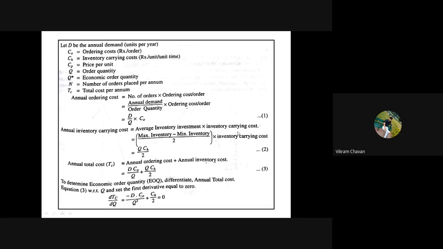And inventory carrying cost will be a fixed one. So it will be per product cost or over the batch on the cost of that particular inventory. So this cost will remain the same. So the variable here is maximum inventory minus minimum inventory divided by 2, that is nothing but average inventory investment.